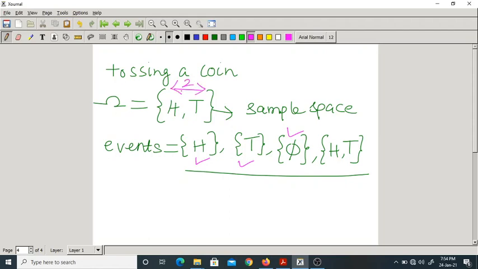How many outcomes are there? 2. Here, how many subsets or events? 4. In general, the number of events is equal to 2 power n. Here n equals 2, so 2 power 2 is 4. You get 4 subsets or 4 events. So anyway, this is about events. Now let us go to the probability law.